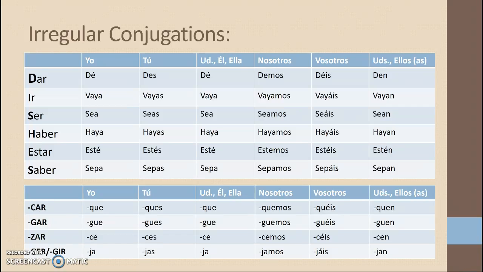Now I also listed her and hier verbs. These are technically not irregular since the yo form of these verbs would be J-O. But a lot of people overlook the J-O yo form, so I'm writing them here just to remind you that her and hier become ha, has, ha, hamos, háis, han.